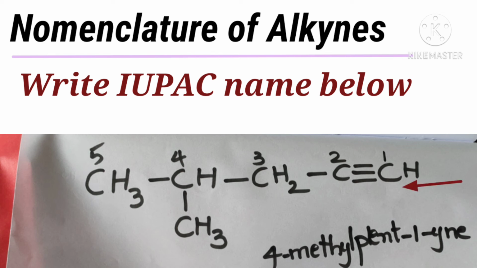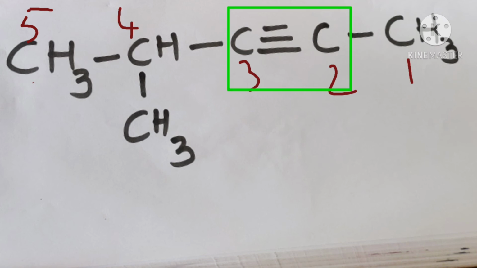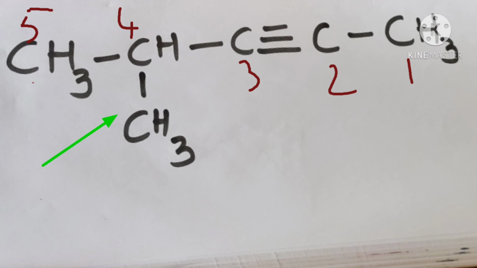The next one: the carbon skeleton is like this, and the triple bond is present between two carbon atoms. There is one branched chain, a methyl group. The numbering is 1, 2, 3, 4, 5. The triple bond is present between the second and third carbon. The methyl group is present on the fourth carbon, so we first write the prefix 4-methyl.